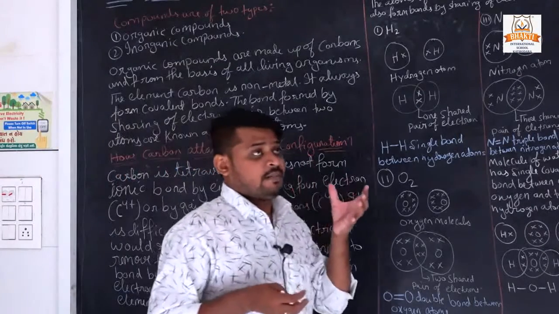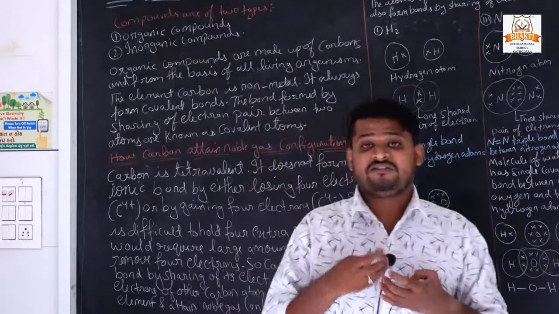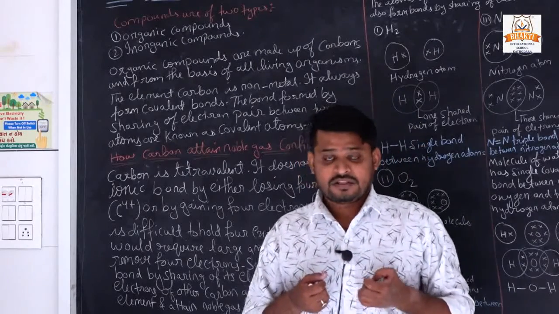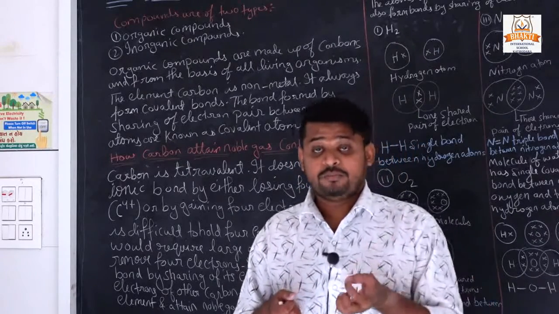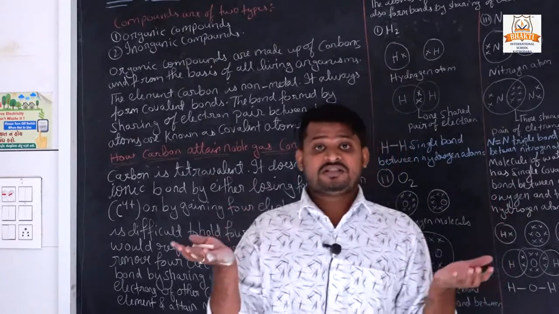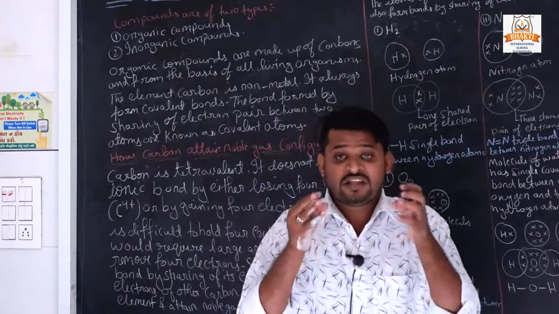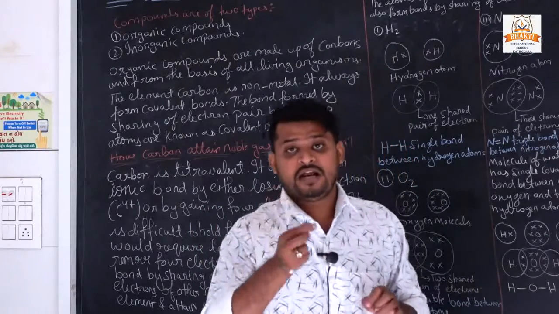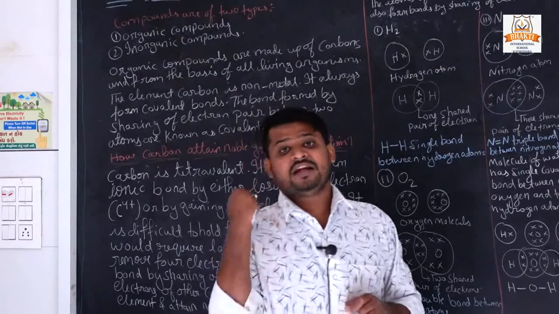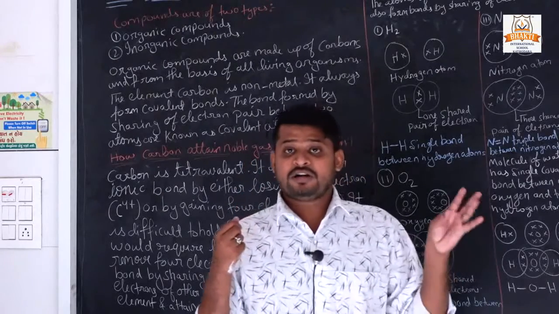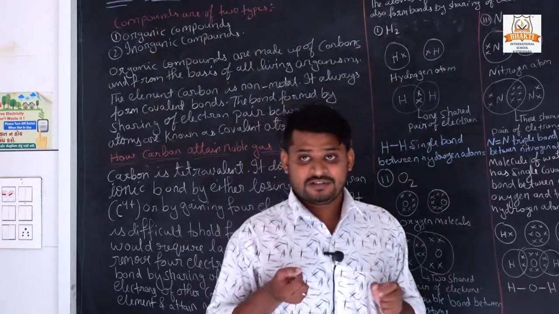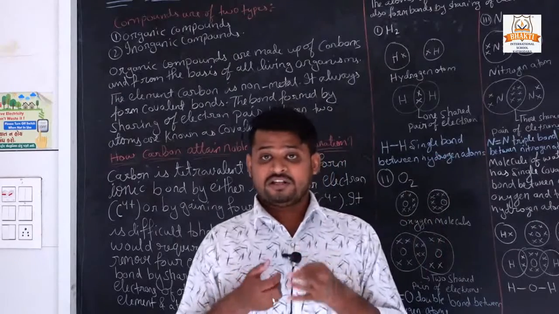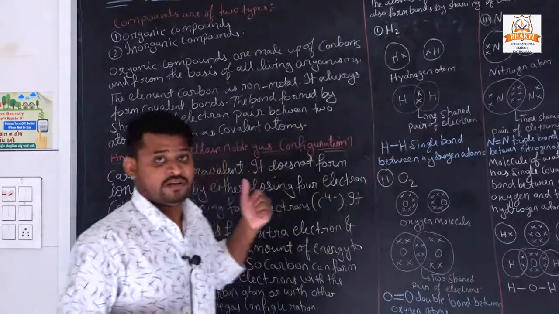Means when compounds are formed like water, H2O, hydrogen and oxygen combine together and form a bond, and that type of bond is called a covalent bond. There are three types of covalent bonds: single bond, double bond and triple bond. So these are covalent bonds. How they are formed we will study in our next topic.